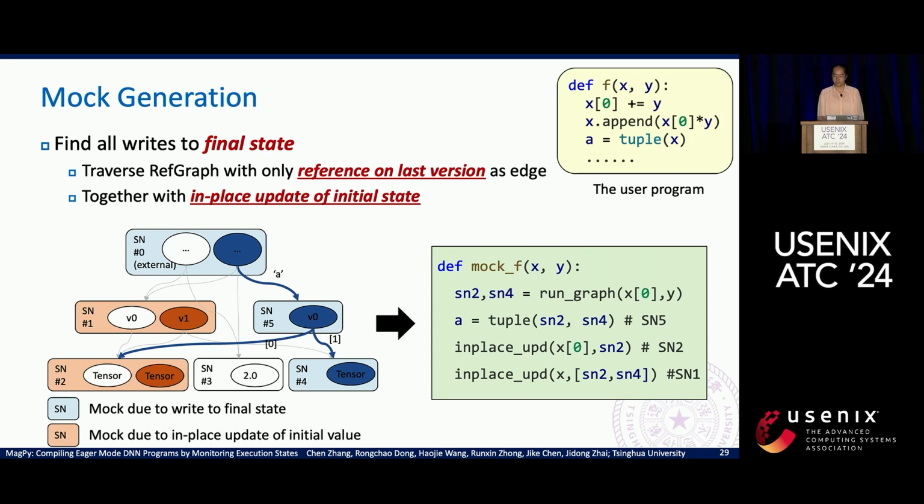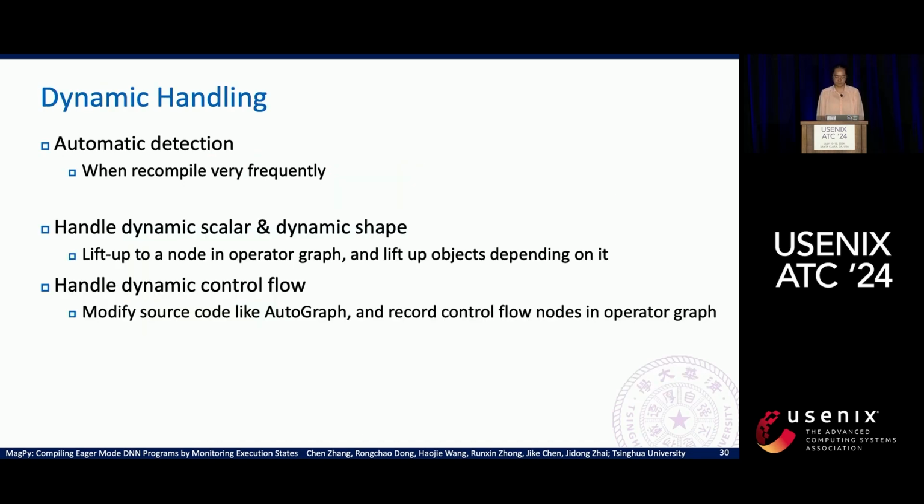And the mock is for reproducing outside effects. So we need to find all effects to the final state after the execution. It contains two parts. First are the values directly written to the final state, like the variable A. We can find such variables by traversing the graph with the last version as the edge. And also the in-place updates to the input variables, like the in-place update of X. This node exists as the initial state and will contain multiple versions, like SN1 for variable X.